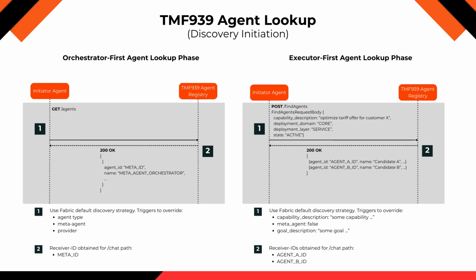Discovery always starts with the local agent registry. Different lookup modes are supported, including strict filtering and semantic search. The outcome of this phase is a list of agent ID values for subsequent interaction. If needed, the platform can transparently enrich results using external agent catalogs. Regardless of the selected strategy, the initiator always works with a single discovery interface, while all lookup and reconciliation logic remains under platform control.